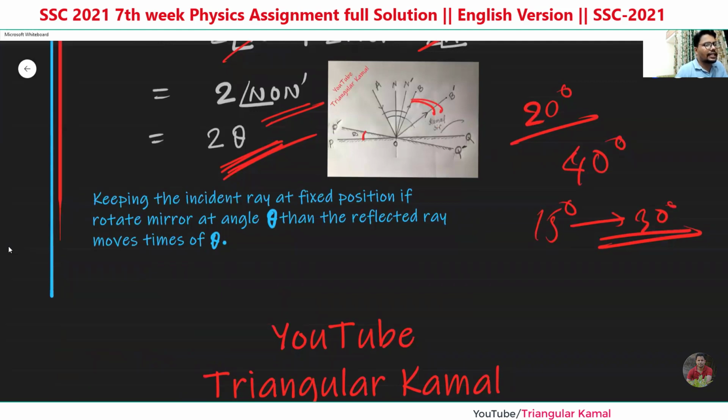Keeping the incident ray at a fixed position, if we rotate the mirror by the angle theta, then the reflected ray moves 2 times theta. Reflected ray moves 2 times the theta. That means it changes by two times the theta. So now according to the question requirement, this answer is okay.